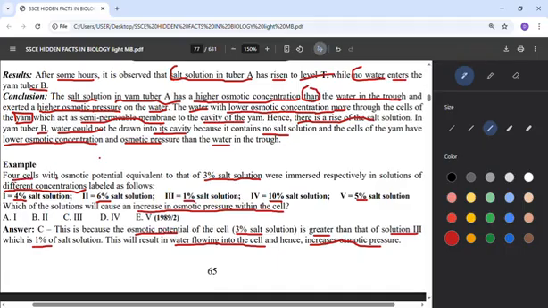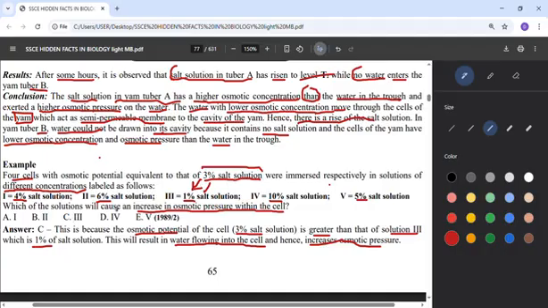Maybe you cut yam, cut another thing that just has cells, and the percentage of salt solution in them is 3%. So if you now throw each of them into another solution of salt that is 4%, 6, 1, 10, and 5, what will happen? The one that is 1, remember, is lower. It means 3% will have more strength than 1. It will be able to drag in that 1. That's why that's the solution that will cause an increase in osmotic pressure. It means you will use this osmotic pressure to drain this salt to itself. The water in this salt will drain to itself. So that's why C will be our answer.